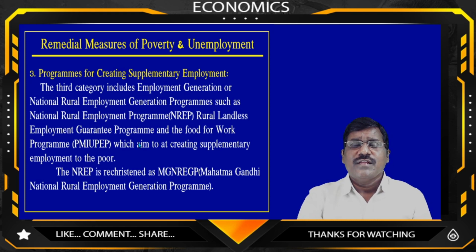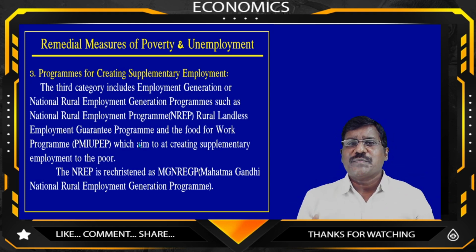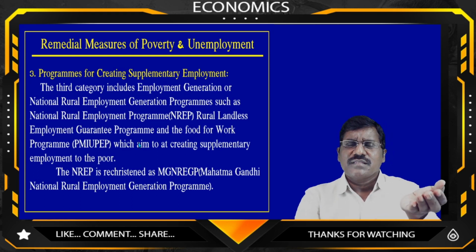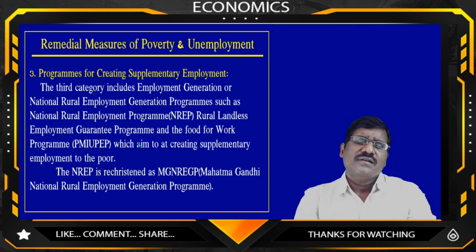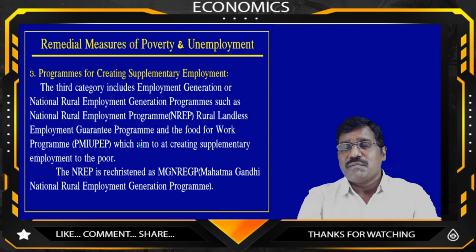The government provided more employment opportunities to the poor people. But even so, due to the increasing population, most of the benefits did not reach the poor people. That's why the poor people are not getting their minimum basic needs. Why? Because they have no job opportunities.